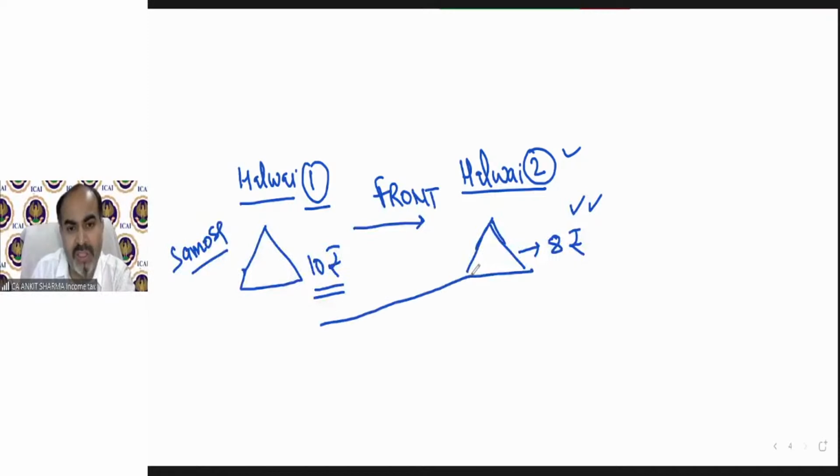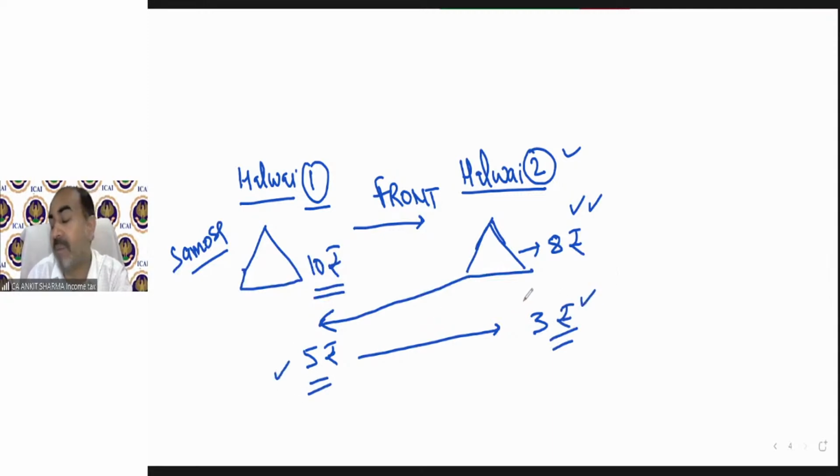Due to this competition, this halwai reduced the rate to 5 rupees. Now, he reduced the rate to 3 rupees. Now, due to this competition, they are both suffering from loss. Technically, they are both suffering loss. And who's getting the advantage? Who's getting the samosa? We are, the customers. We are getting the samosa for 3 rupees only.